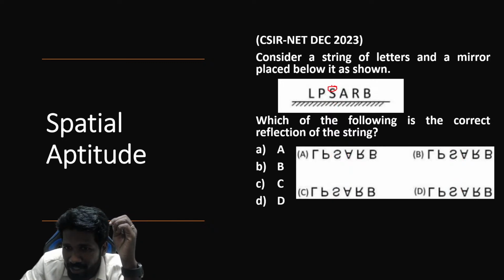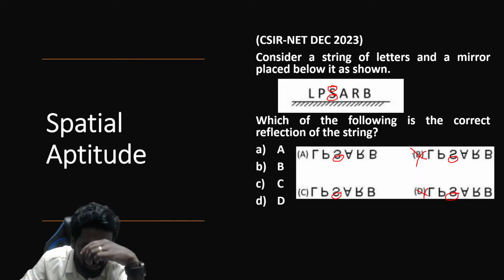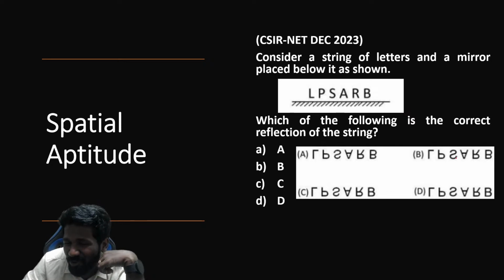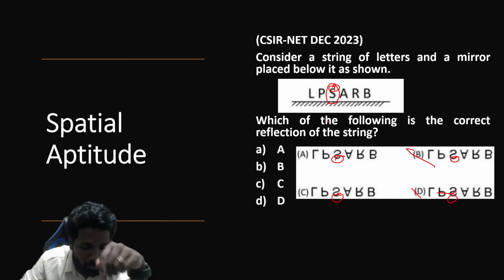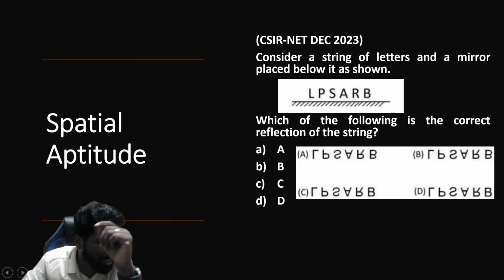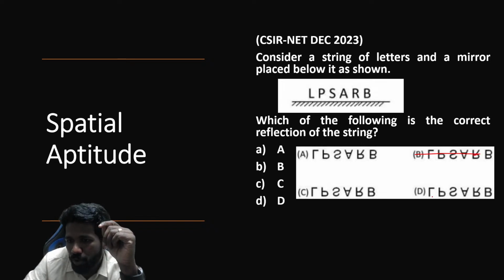ये S का top part smaller है, bottom part larger है ना. So in the mirror image, bottom part smaller होना चाहिए, top part larger होना चाहिए. Bottom part smaller, bottom part smaller. Options B and D में bottom part larger है. That is why those 2 options are eliminated. Carefully look at it. Initially it will look all the same, especially in the exam hall. But if you look carefully at this bottom part only or top part only, you can eliminate B and D, because in its mirror image the top part will become the bottom part. That is how flipping is done. So that is why these 2 options are eliminated.